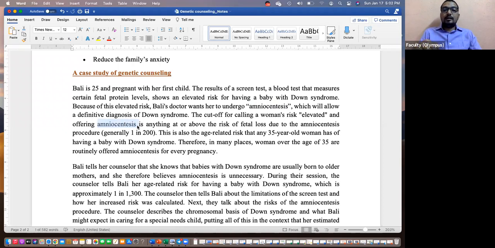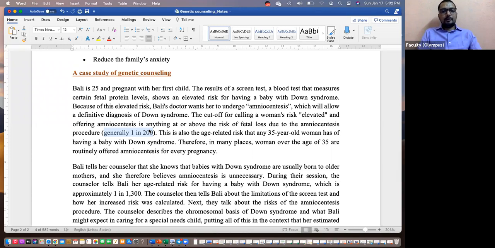Can that result in an abortion? Generally 1 in 200 pregnancies end, or the fetus will die, because of the test itself. So they will explain the risk factor of doing the test. And if the test is not done, what is the risk factor with a Down syndrome baby? They'll explain.